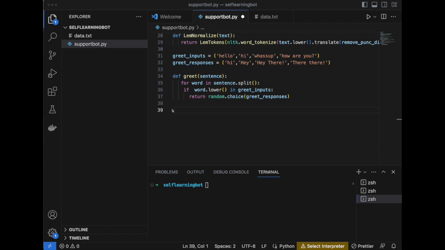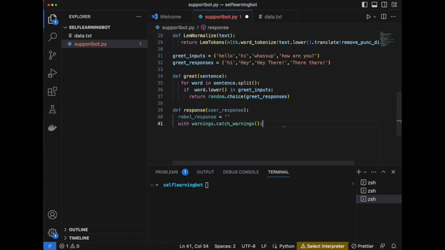Next, we define the response. In that we define robo_response, which means we start with an empty response from the bot. Then we use warnings.catch_warnings, which is like a filter that ensures any technical warnings are hidden so our bot runs smoothly for now.